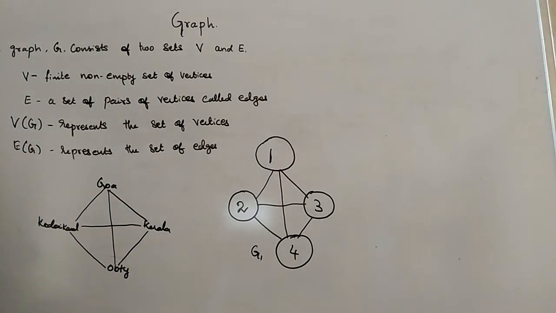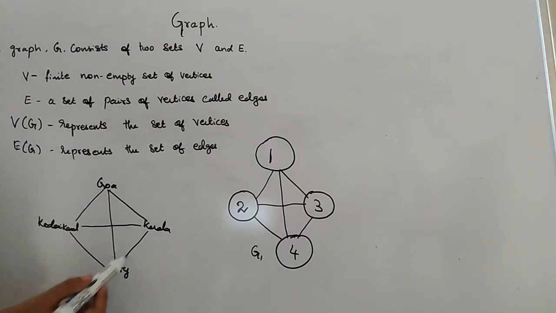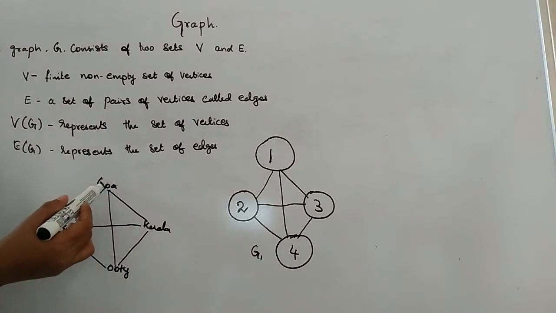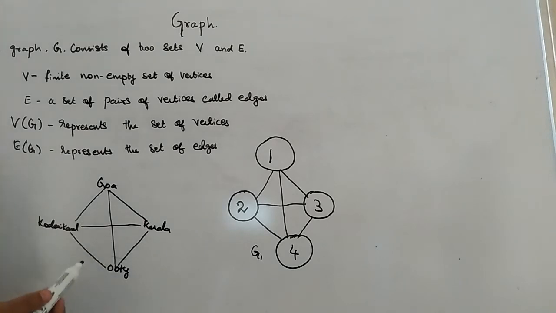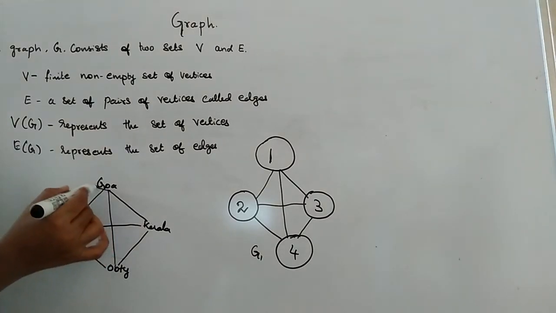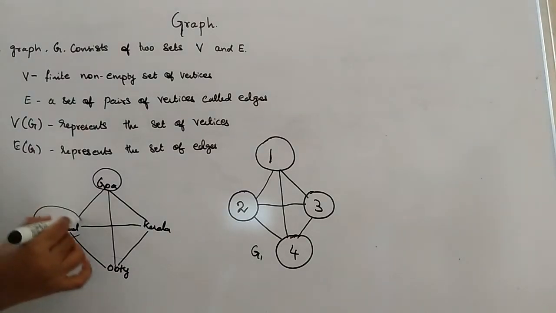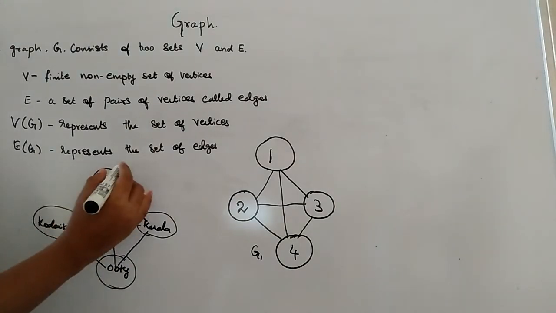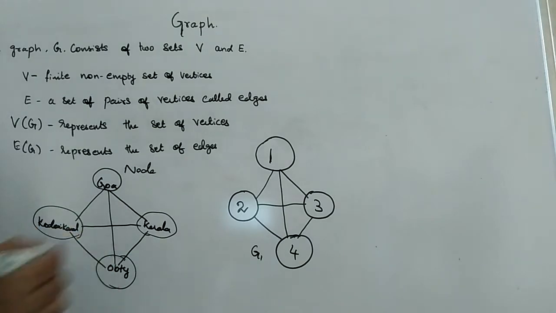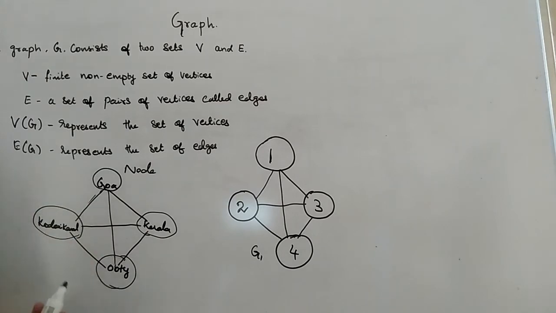So you just see here, I may start from Goa and then I may visit Kodaikanal, then Ooty, then Kerala. Or else I can start from Goa and then I can visit Kerala, Ooty, Kodaikanal. So there are so many possibilities here. What I am just going to do here is every place will be considered as a vertex. Vertex can be otherwise called as node. Okay, and the line which is connecting these places will be called as edge.